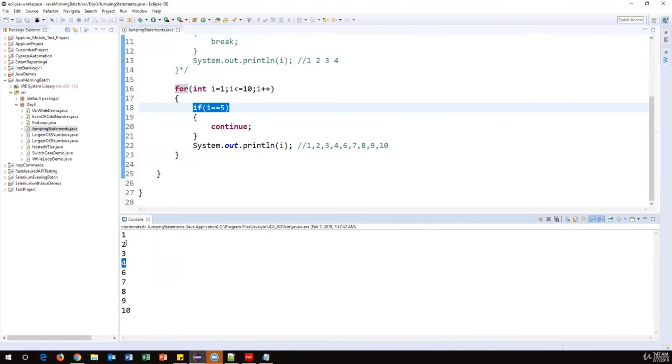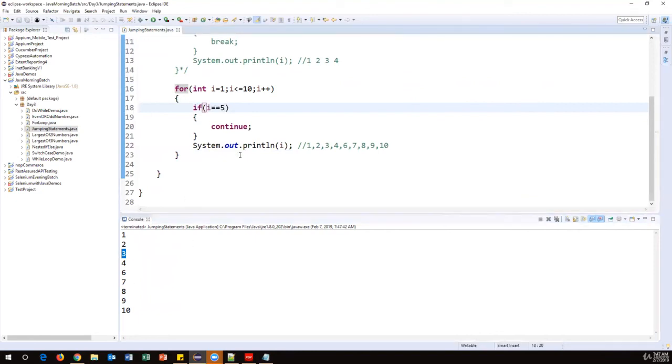Similarly, I want to skip a few values here. So let's say I want to skip 3, 5, 7. All odd numbers I want to skip. Then how can we write the statement? If I equal to 5, or logical operator, or I equal to 7, or I equal to 9. So I want to skip these numbers.